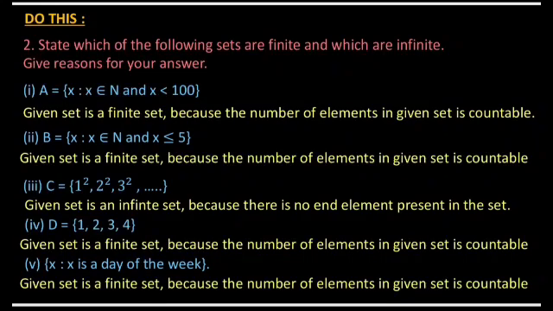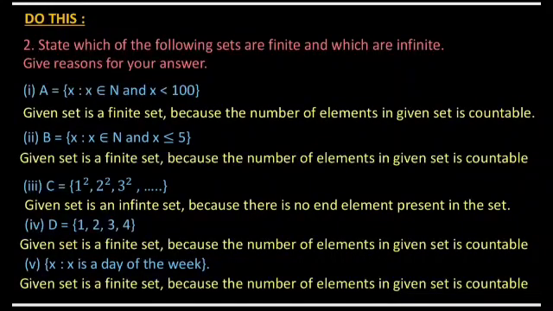Next, set C. C is equal to set of 1 square, 2 square, 3 square, and so on. So if you observe, we can easily say whether this is a finite set or an infinite set. In a finite set there is no "and so on" sign; the elements have an ending. Here there is no ending, so the given set is an infinite set because we cannot count the elements. We cannot say how many elements there are. So it is an infinite set.